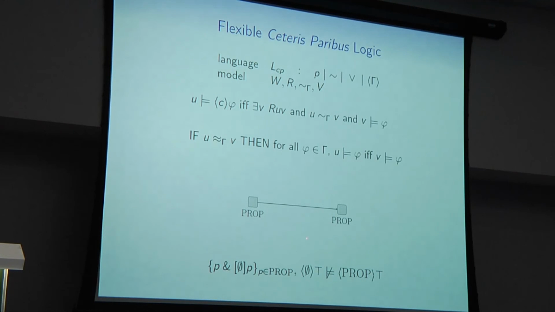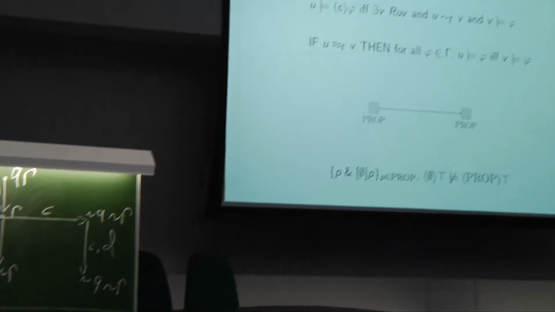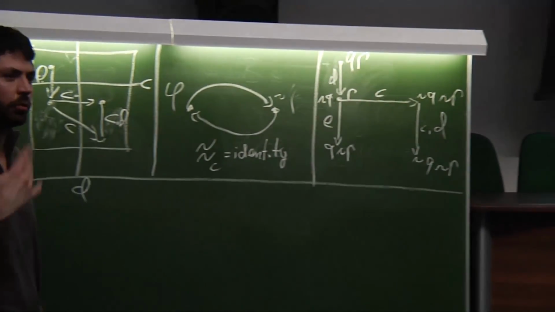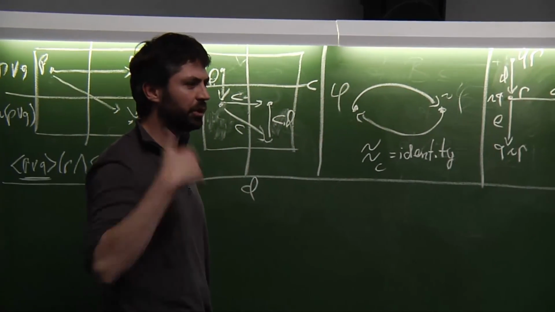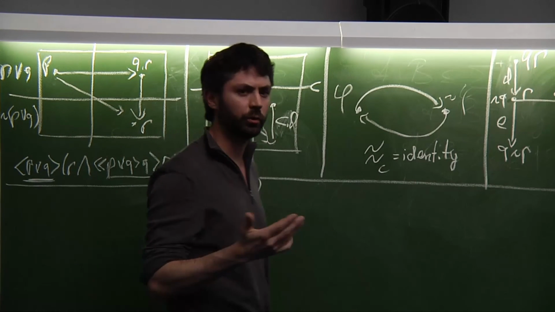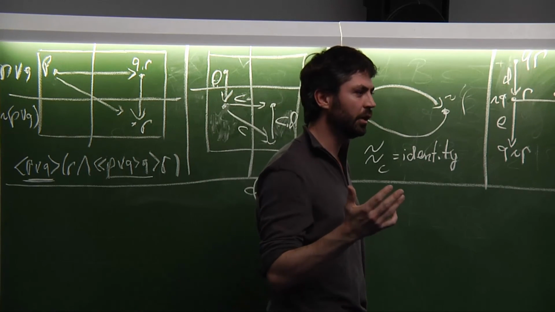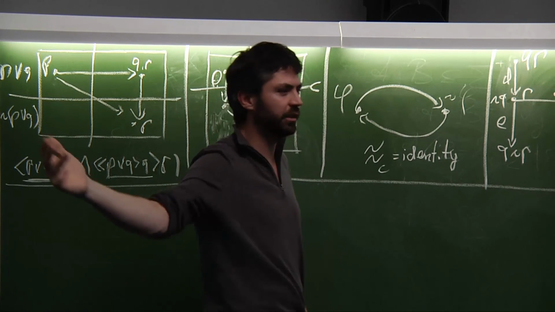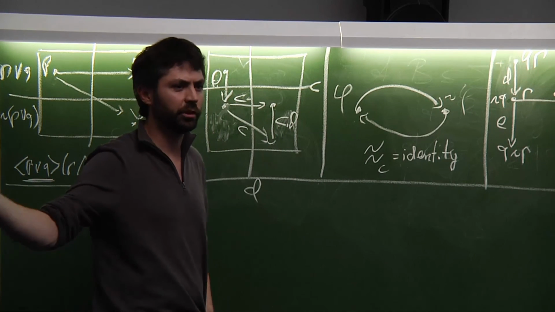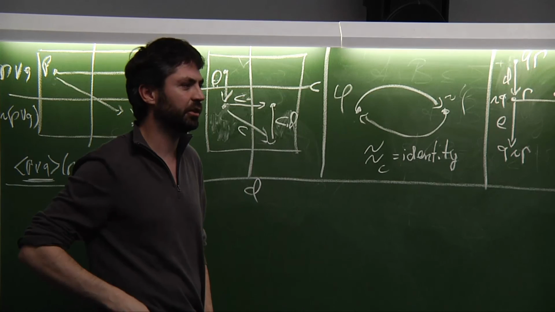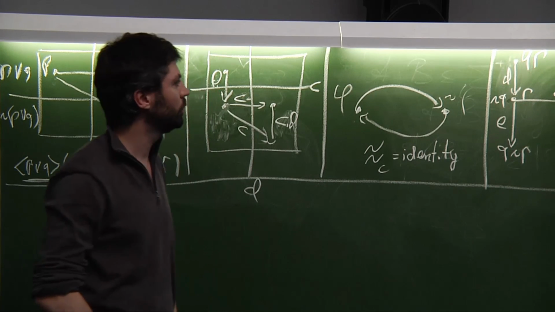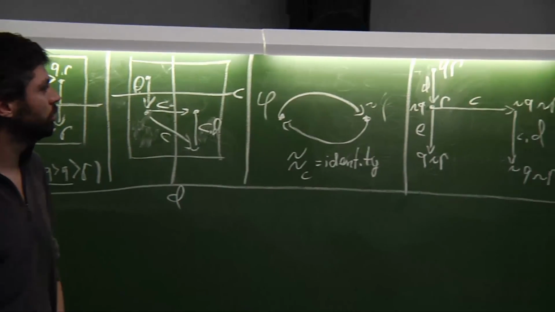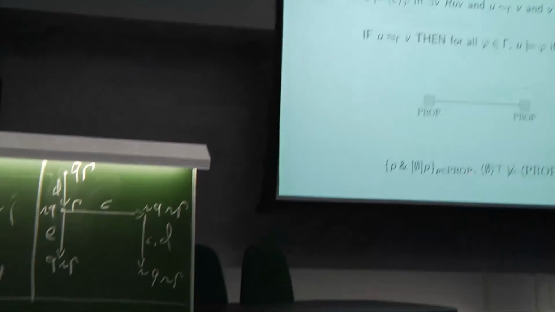Do you want to say something about this? Yeah. Just that when we say Ceteris Paribus, in the case of Runvrit, we kept boots constant, and that was one obvious thing. And we might be able to list a few clauses that we want to keep constant when we do preferences, but then there's possibly infinitely many other conditions that we're not aware of, and this kind of captures this idea here. So you can see that with this change of the semantics, our example of lack of compactness fails.